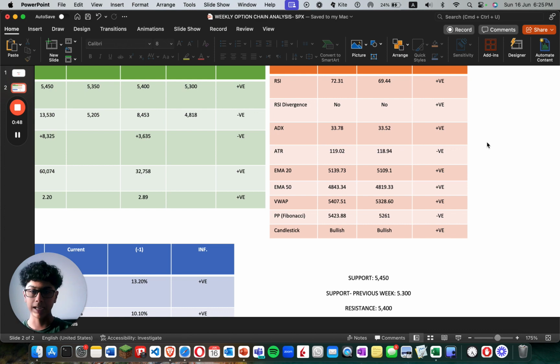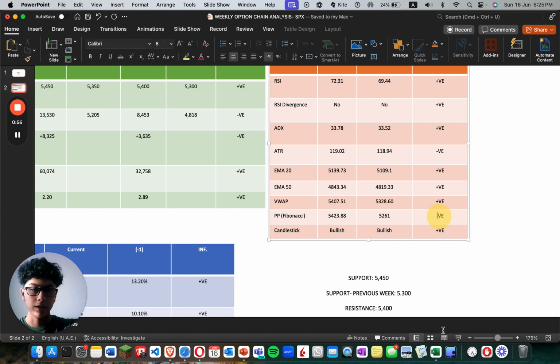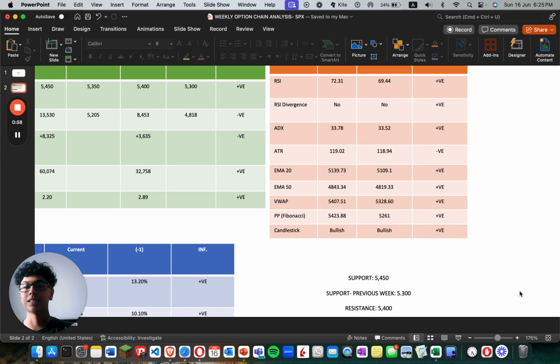ATR is higher, so that's negative. Both EMAs are higher. The VWAP is higher, that's positive. Pivot point is higher. Why is this negative? But it's supposed to be positive. And candlestick is bullish for the week.